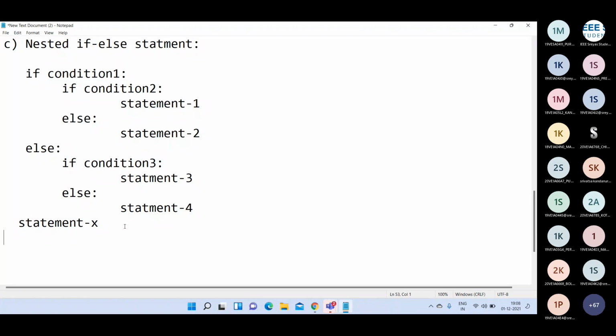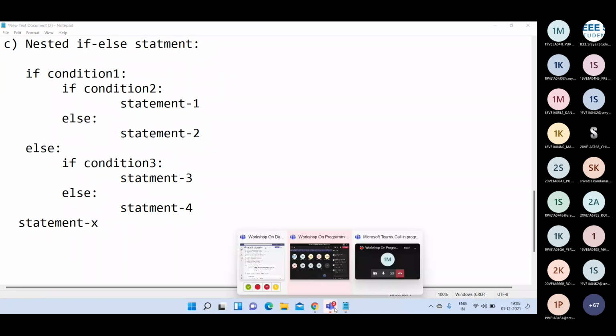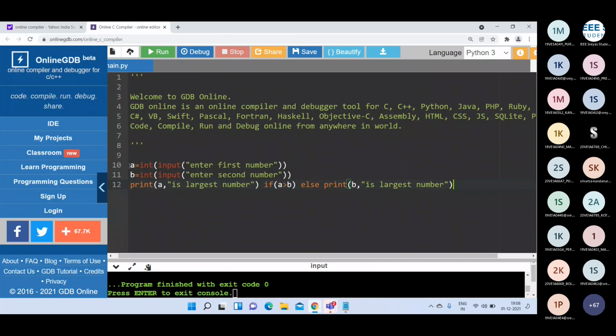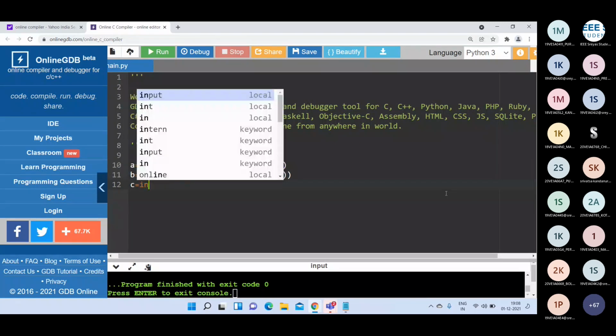Okay, that is the general execution nature of the nested if else statement. Now we are going to write a program by using the nested if else. The program is the largest of 3 numbers. So we are going to read 3 integer numbers from the keyboard.